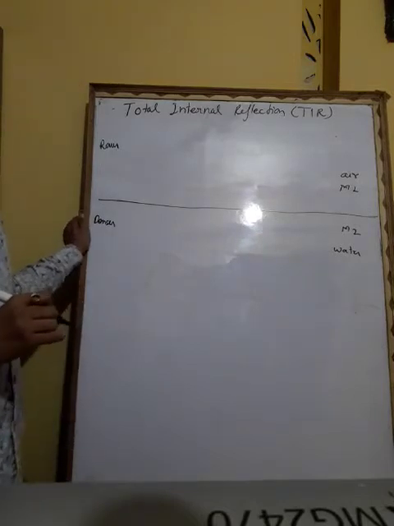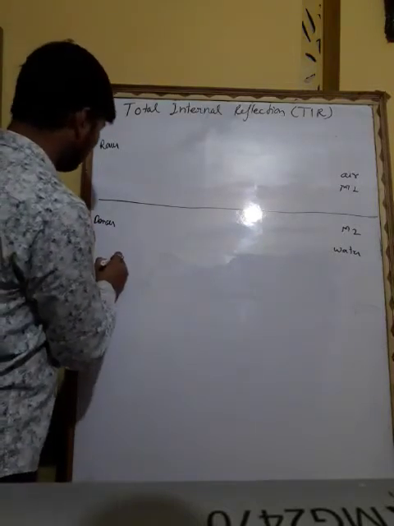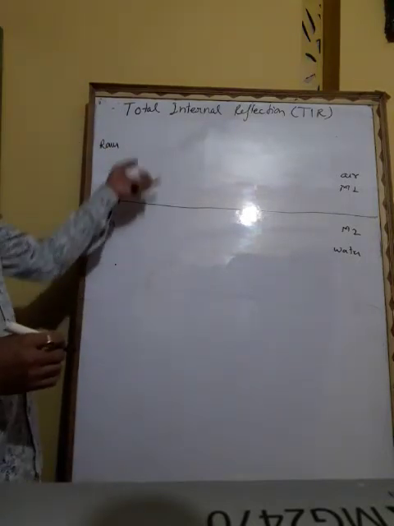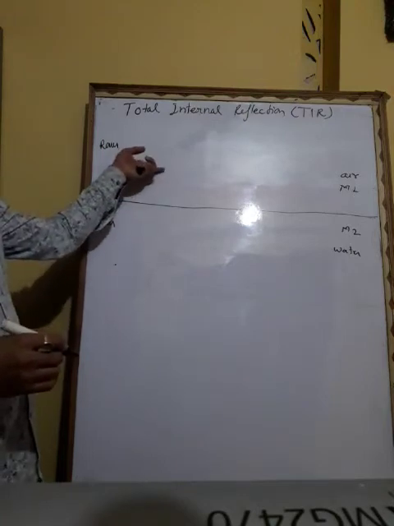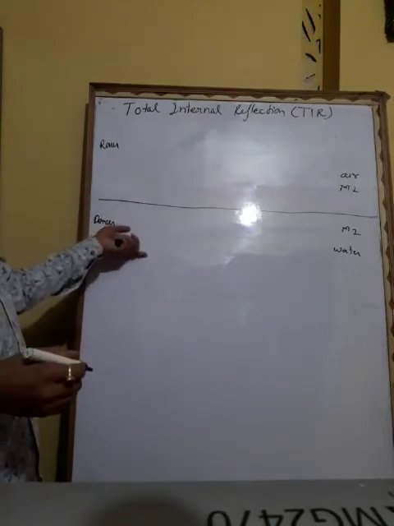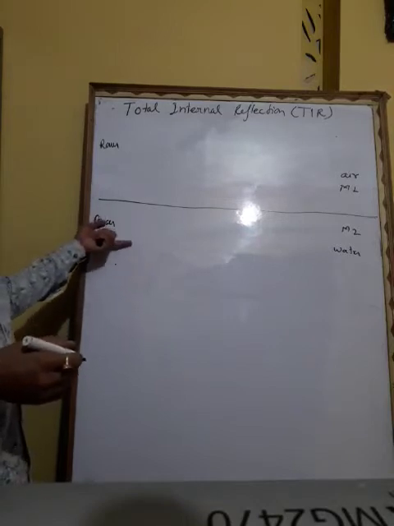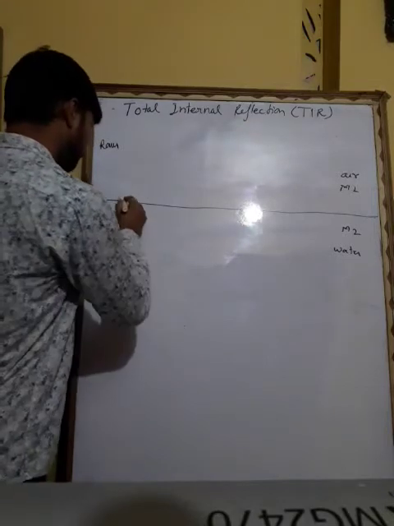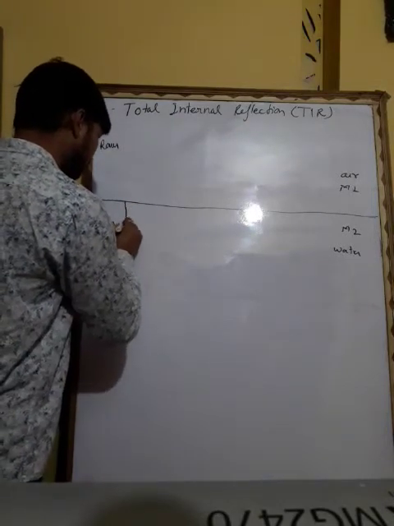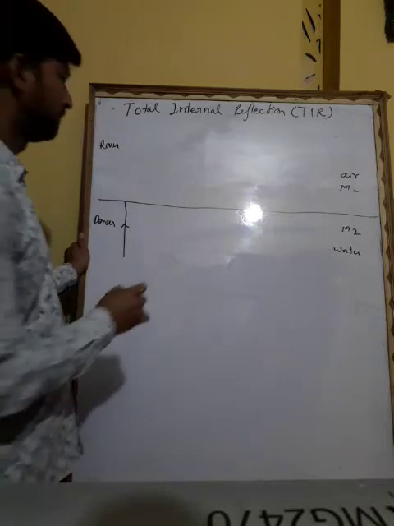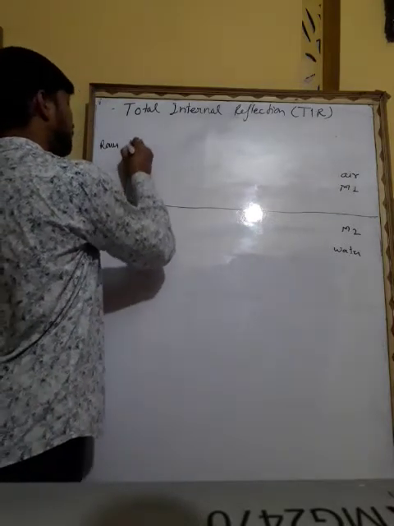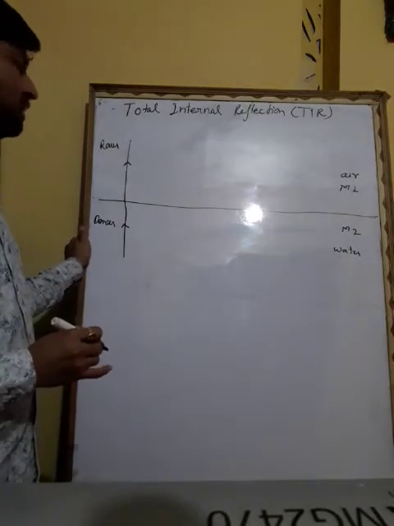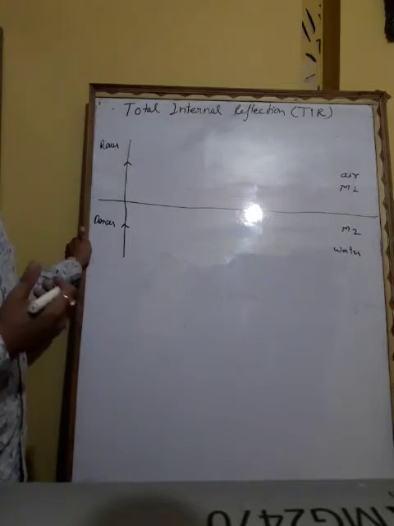Here, if light starts from this point, it will refract, because light travels from one medium to another medium, so refraction will occur. So in total internal reflection, in this case, light will always go from rarer to denser. If light travels along the normal, it will go straight out through the normal, because it is always falling straight on the normal, so it will refract directly outside through the normal.